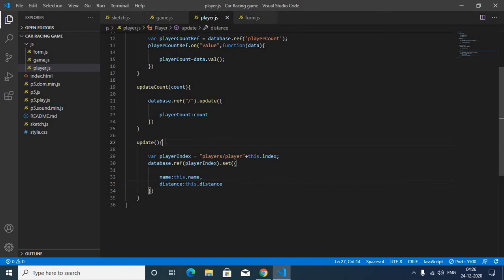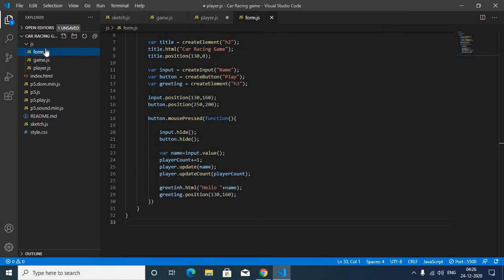Now we are going to make a function called getPlayerInfo, and this will be a static function. Let me explain: a static function makes it easier to call a function in any part of the game. Suppose I want to call this update function in form.js.